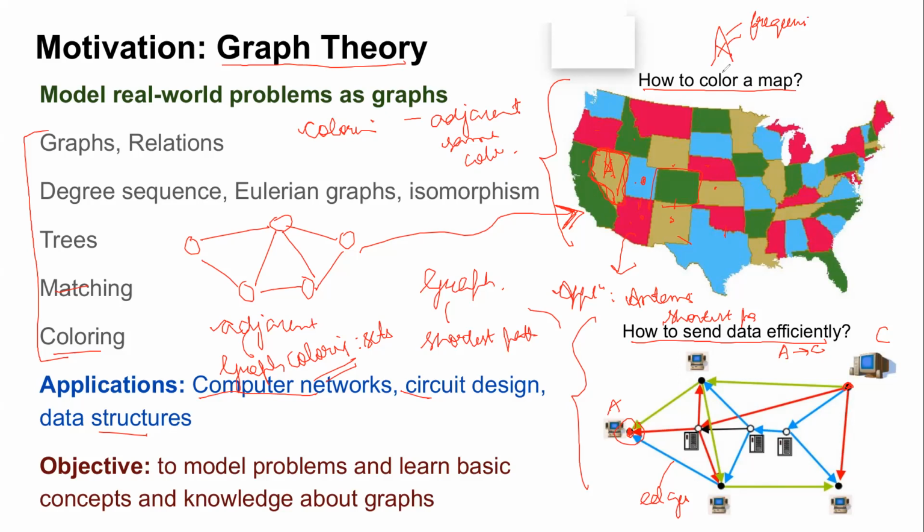Can anyone tell me? Like if I want to avoid interference, what could be the possible number of different frequencies for this state? Yeah, it would be the number of neighbors, which I guess is one, two, three, four, five, and then one for itself, right? So basically this is one application where you have a limited number of frequencies, so you want to minimize the number of frequencies you use.